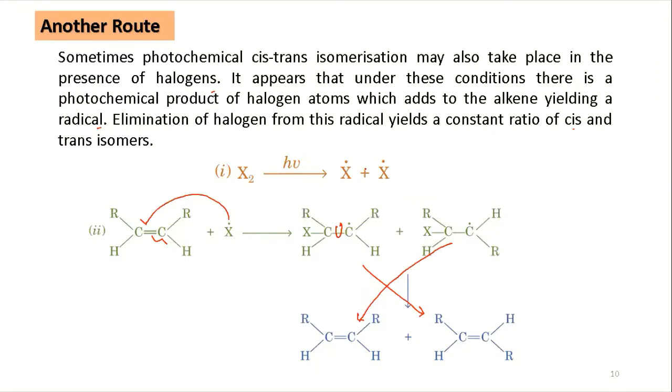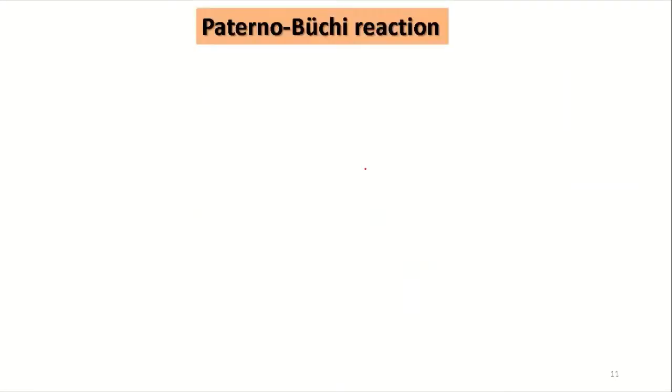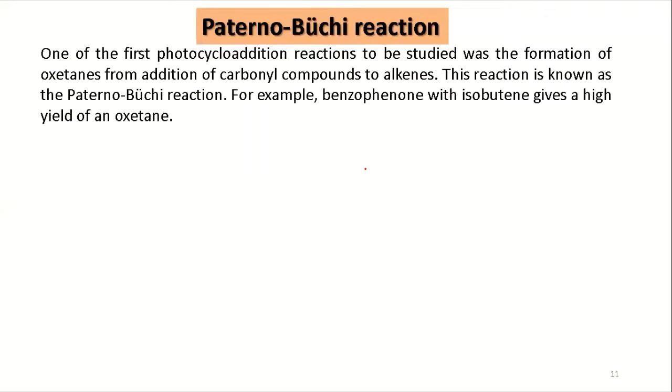Now let us move to the Paterno-Buchi reaction. The Paterno-Buchi reaction is, as I told, one of the first photocycloaddition reactions. The first photocycloaddition reaction to be studied was the formation of oxetane from addition of carbonyl compounds to alkene. So you have a carbonyl and an alkene, and you have the formation of the product.